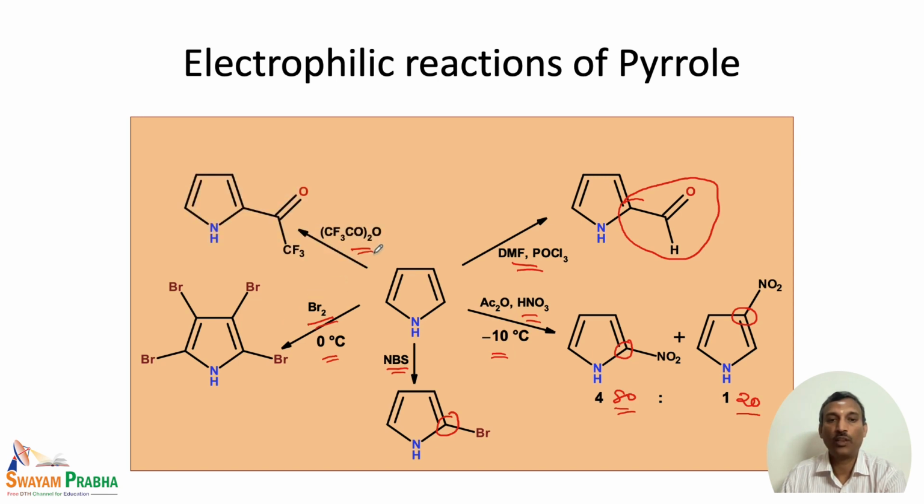And treatment with trifluoroacetic anhydride gives the 2-substituted trifluoroacylated derivative. And pyridine and sulfonic acid gives the 2 substitution. So, in all the cases the 2 substitution happens very readily. In other words, the regioselectivity is always preferred towards the 2 position.